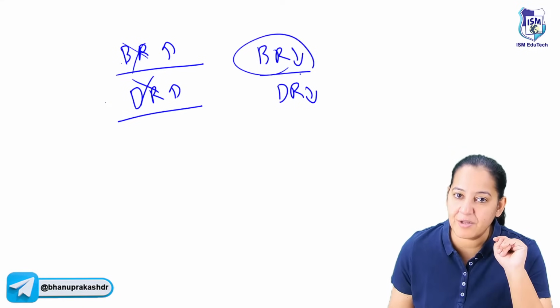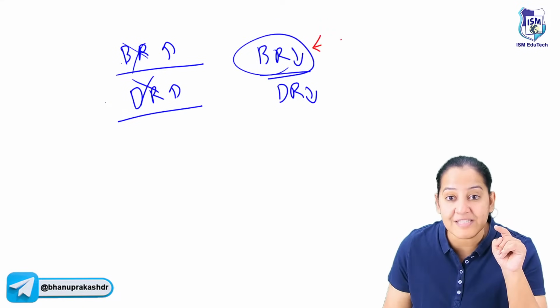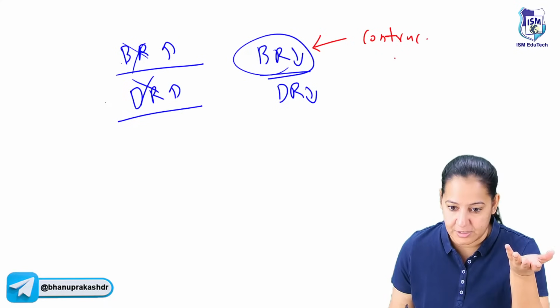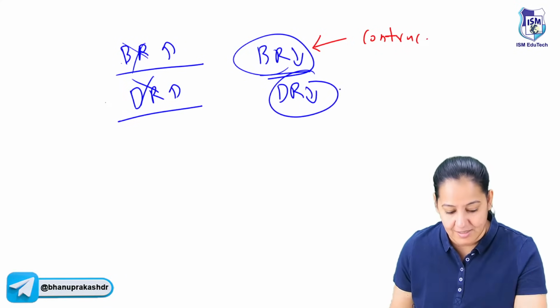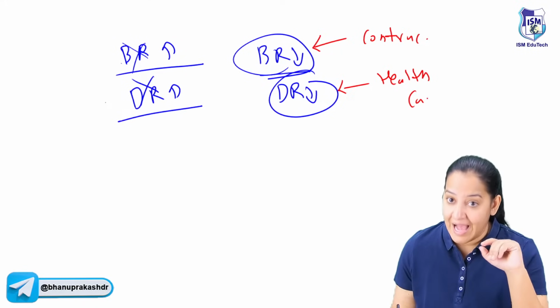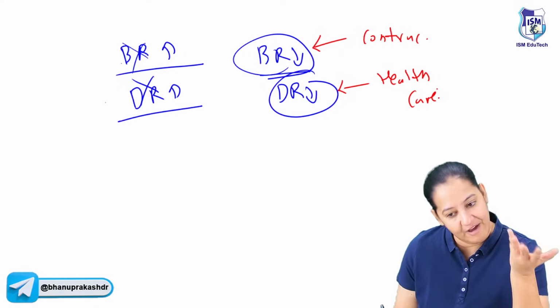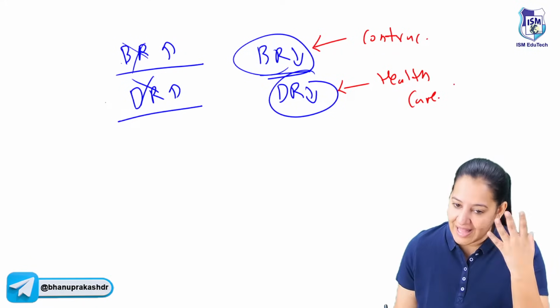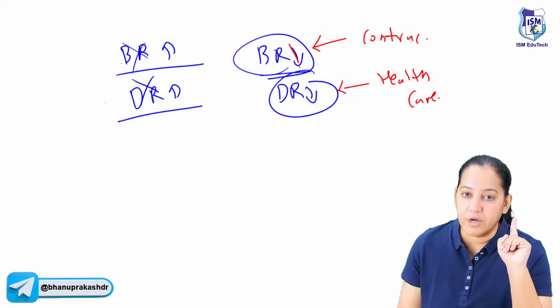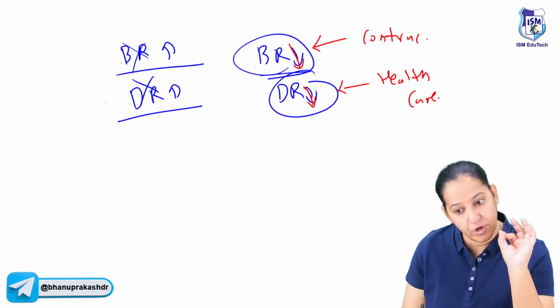Now, to reduce the birth rate, the couple should use contraception during sexual intercourse. And to reduce the death rate, the healthcare facilities of that country should improve day by day. The doctors should be good, the hospitals should be good, everything should be good. So improve healthcare facilities to reduce the death rate. How many of you are getting it? We want to reduce both the birth rate and the death rate.